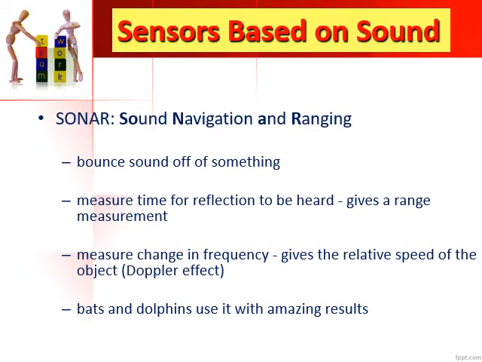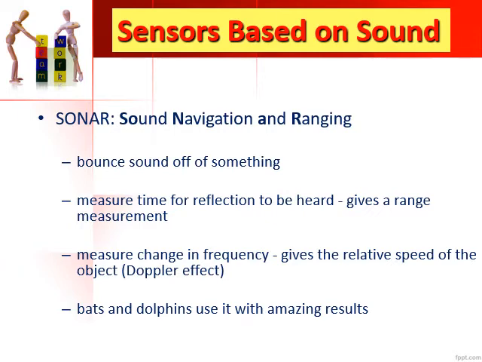And then we have sensors based on sound. Based on sound we can have a sensor called sonar, which is sound navigation and ranging. In sonar we have the bounce sound off. Whatever sound is coming from an object, it will go and hit a particular obstacle and it will bounce back. Once it bounces back, the time is measured for the reflection to be heard.